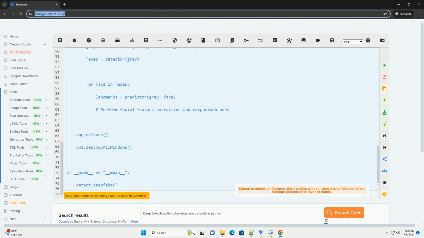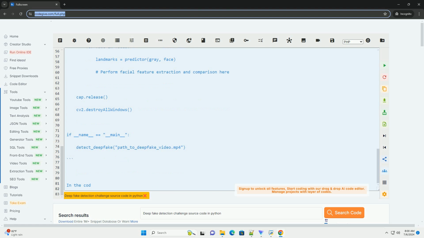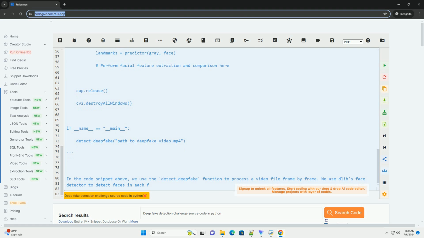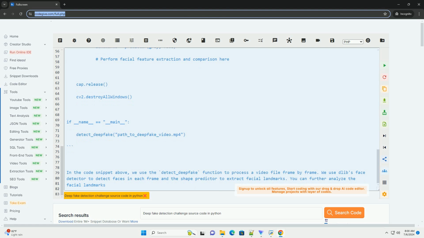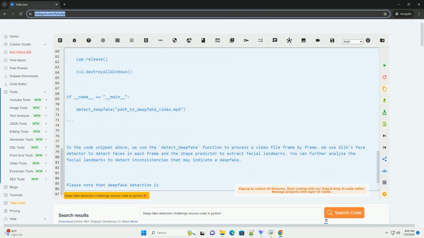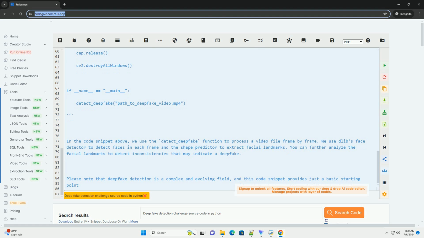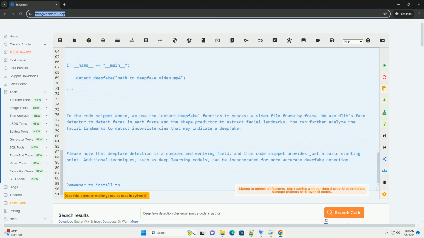For this tutorial, we will use the OpenCV library for video processing and the dlib library for face detection and facial landmark detection. Here is an example Python code snippet for deepfake detection using OpenCV and dlib. In the code snippet above, we use the detect_deepfake function to process a video file frame by frame. We use dlib's face detector to detect faces in each frame and the shape predictor to extract facial landmarks. You can further analyze the facial landmarks to detect inconsistencies that may indicate a deepfake.